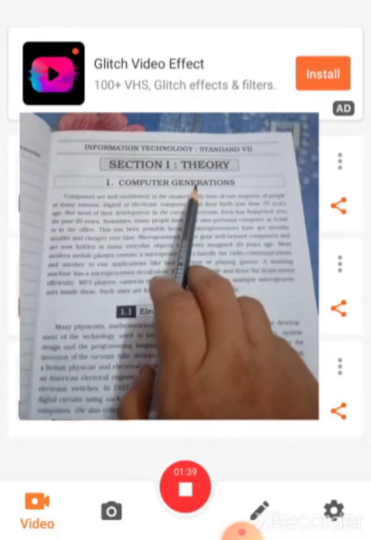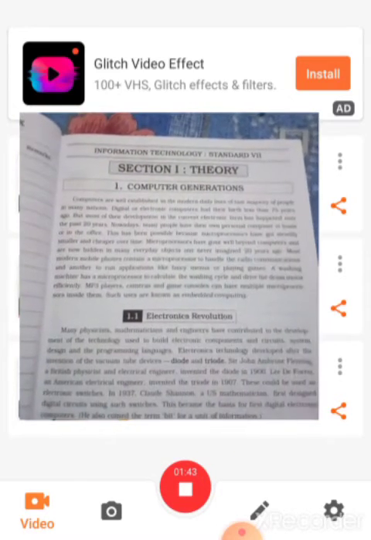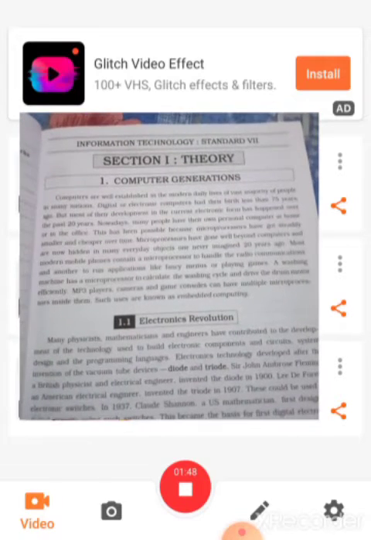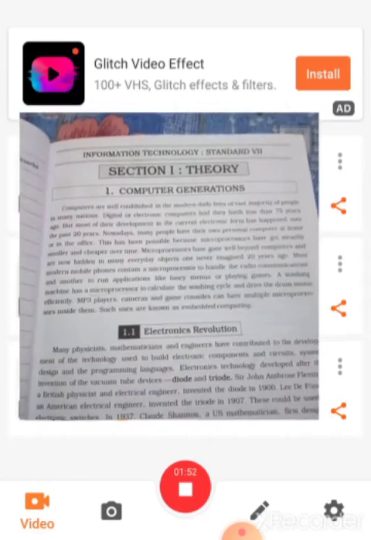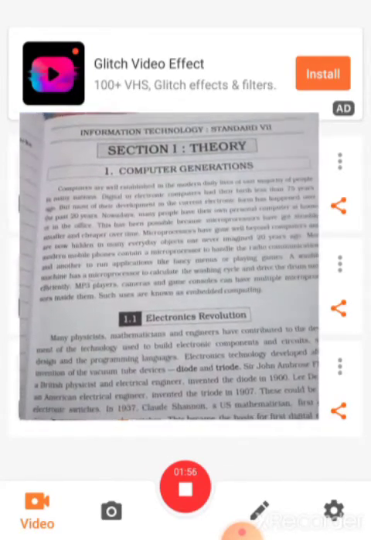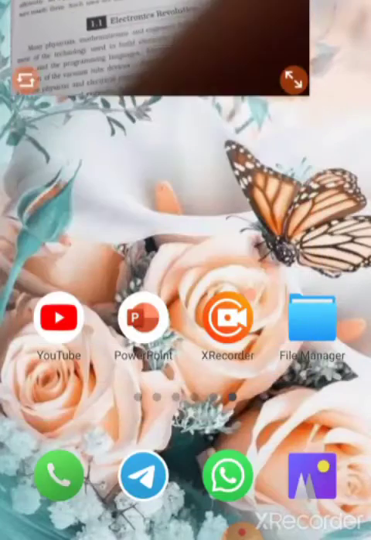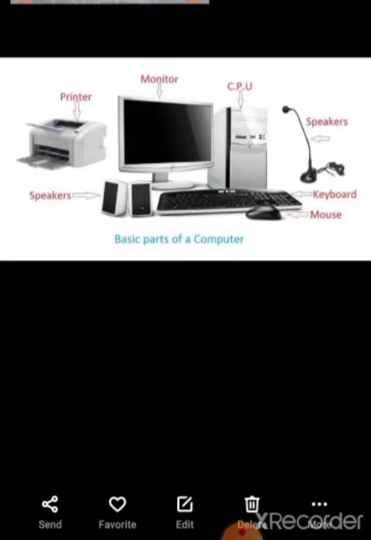Students, we start this lesson. I will show you some pictures so you can better understand what a computer is. Okay students, what is a generation? I will show you pictures. Look here, this is your first picture.